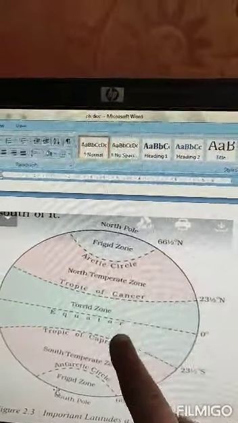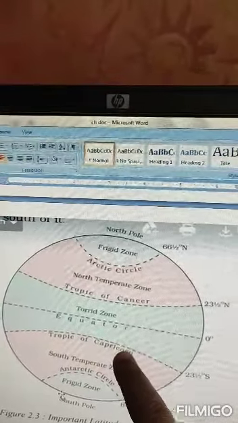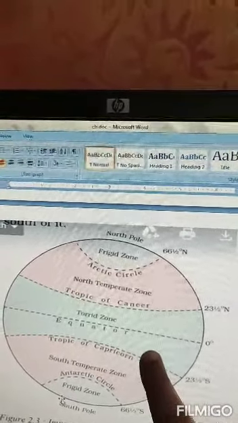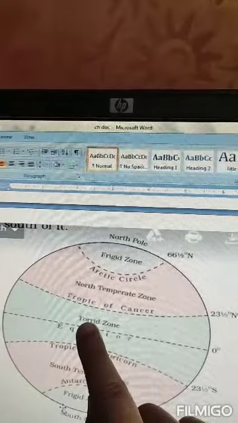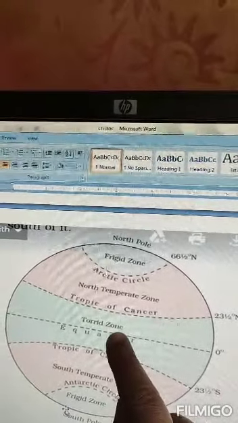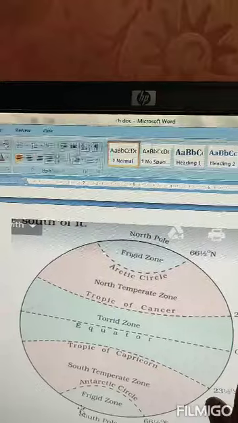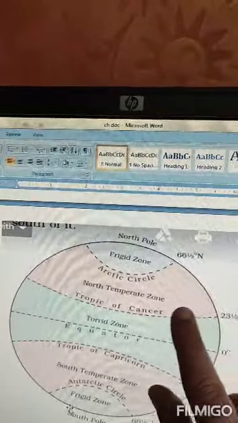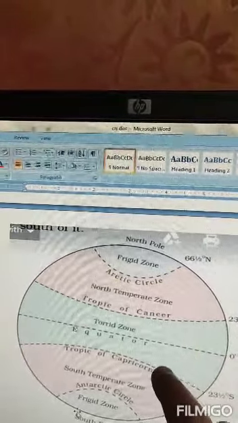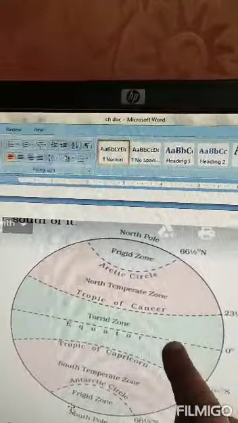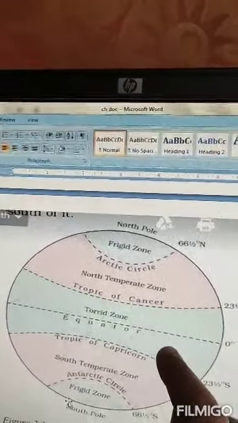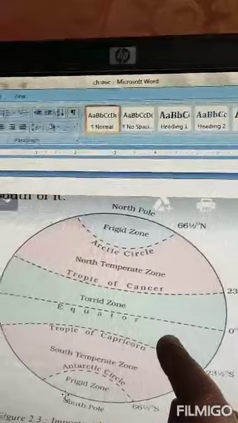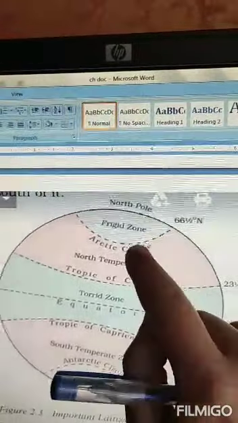The area in between Tropic of Cancer and Tropic of Capricorn is the hottest one. We call it the torrid zone. Why it is hottest, I'll tell you afterwards. First, remember one thing: the area between Tropic of Cancer and Tropic of Capricorn will be the hottest one. This is called the torrid zone. And afterwards is the temperate zone.